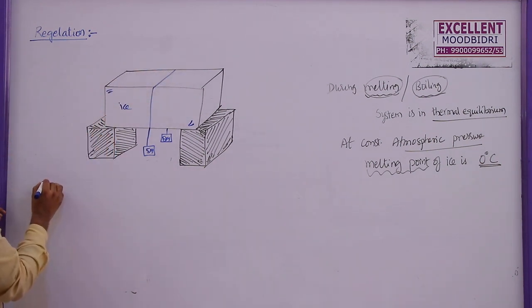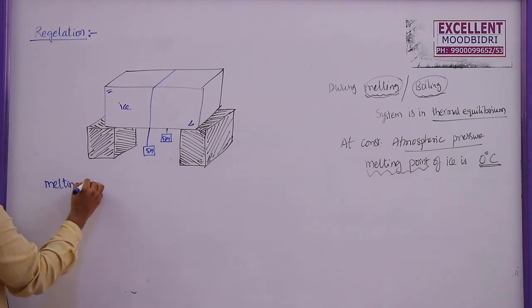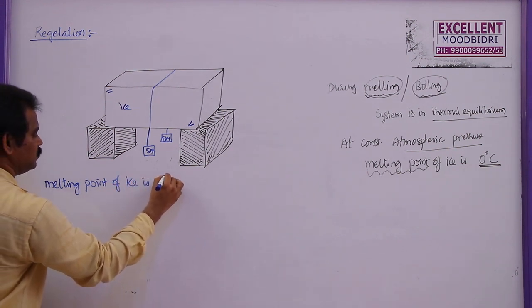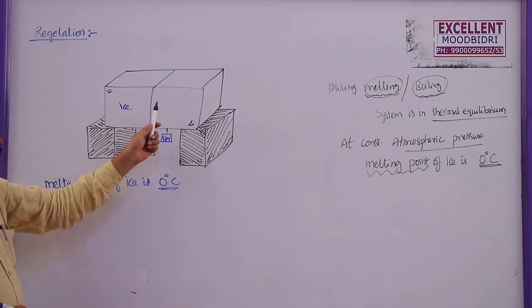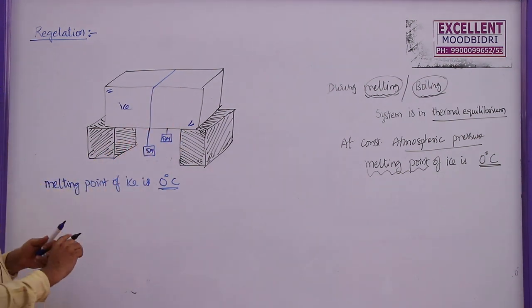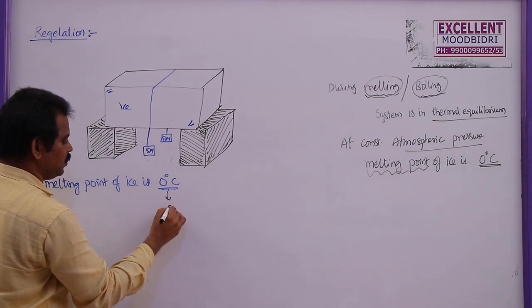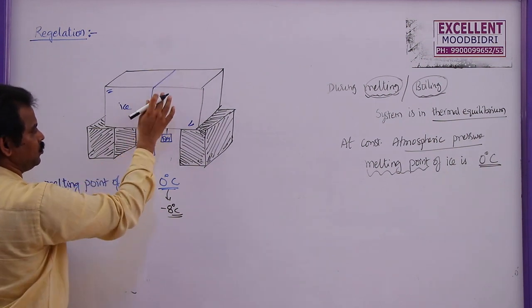Generally, the melting point of ice is 0 degrees Celsius. But here, before the temperature reaches 0 degrees, maybe at minus 3 degrees or minus 4 degrees or minus 8 degrees centigrade, this wire passes through the ice.